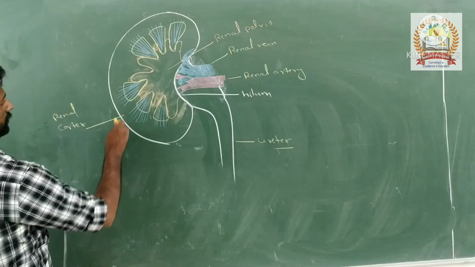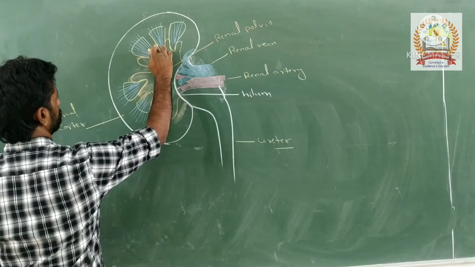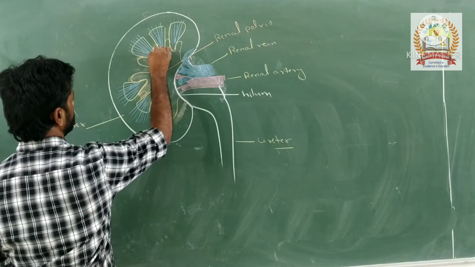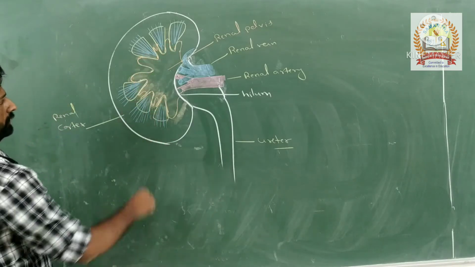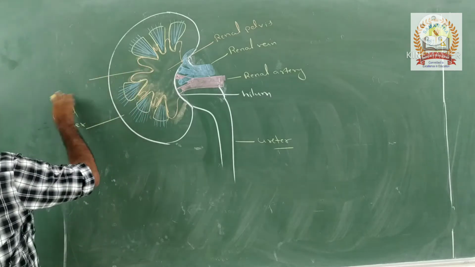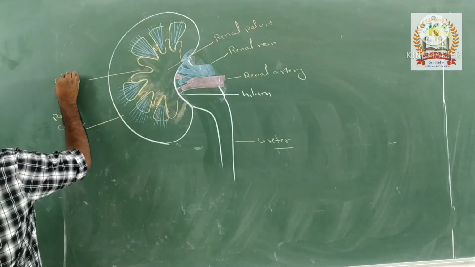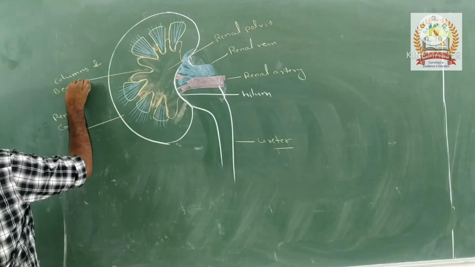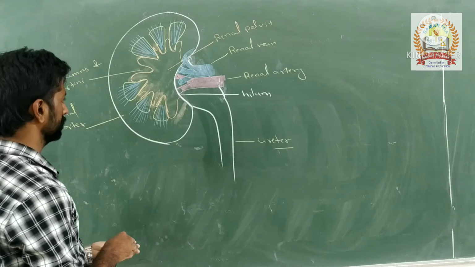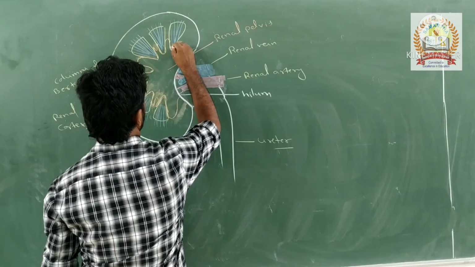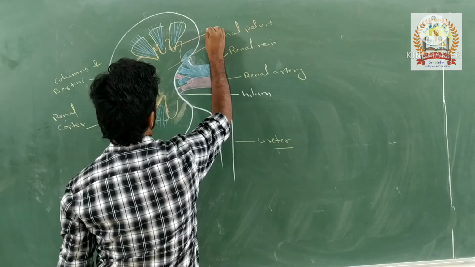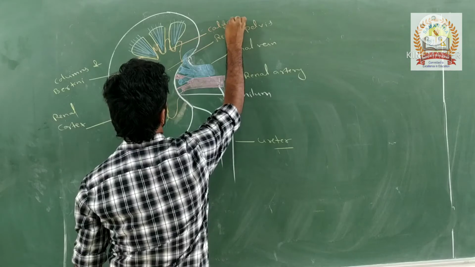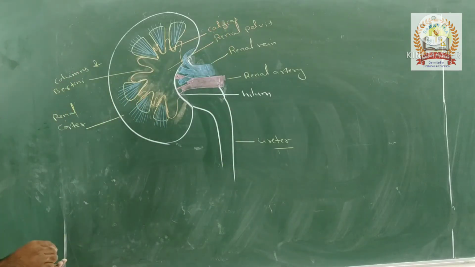And the part of the cortex which extends between the renal pyramids into the medulla is called the columns of Bertini. And these conical extensions are called calyces. These are called calyces.